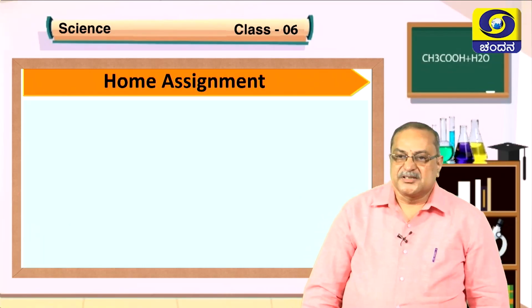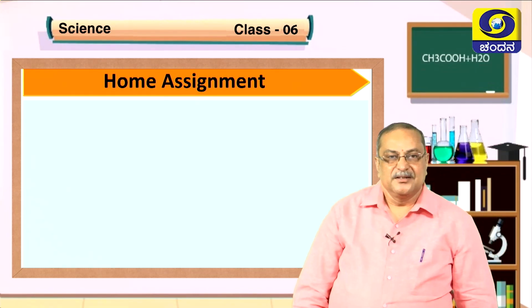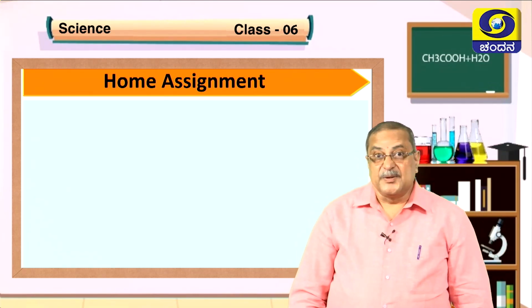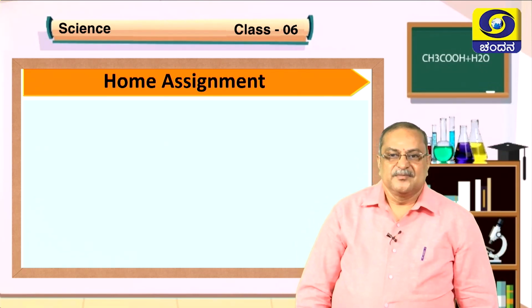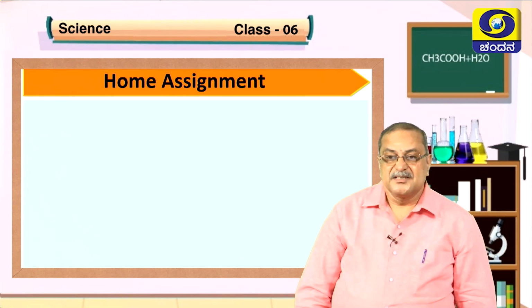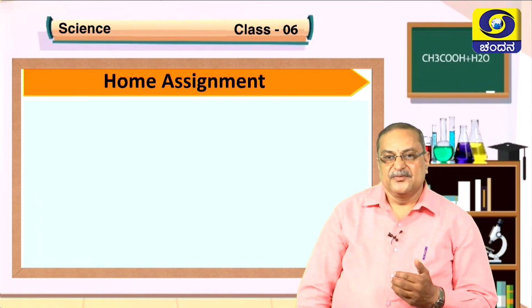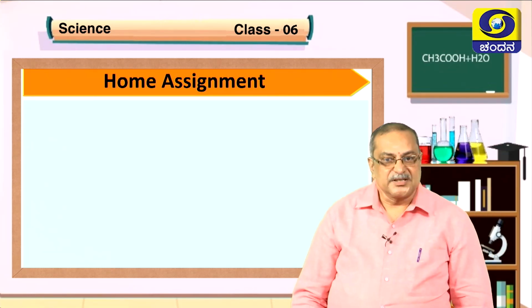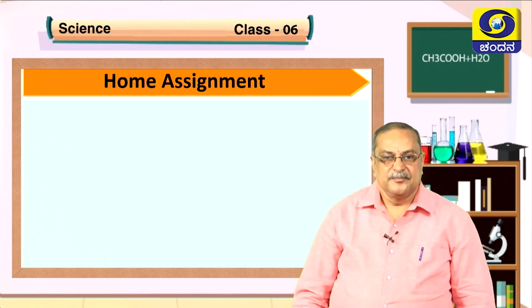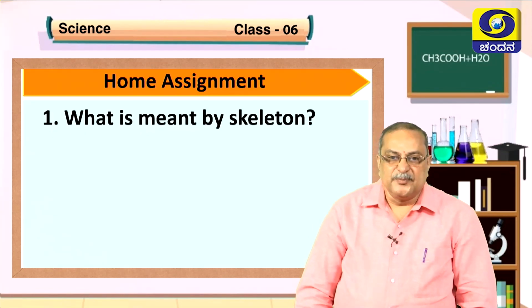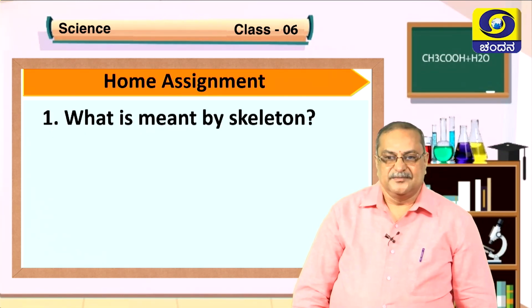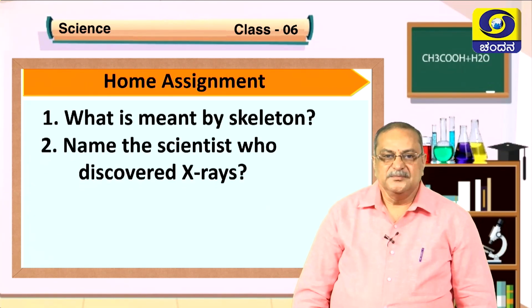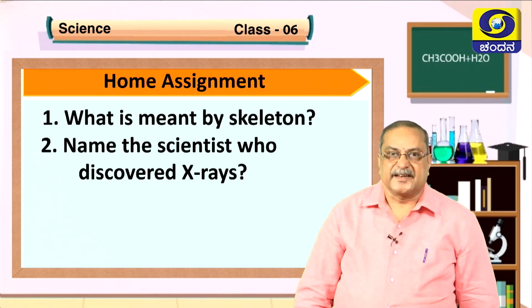Children, now it is time for home assignment. I think you understood different types of the bones, isn't it? What are the functions and how they are shaped? These are all the things you have learned. So now it is time for home assignment. What is meant by skeleton? Copy down. Name the scientist who discovered X-ray.